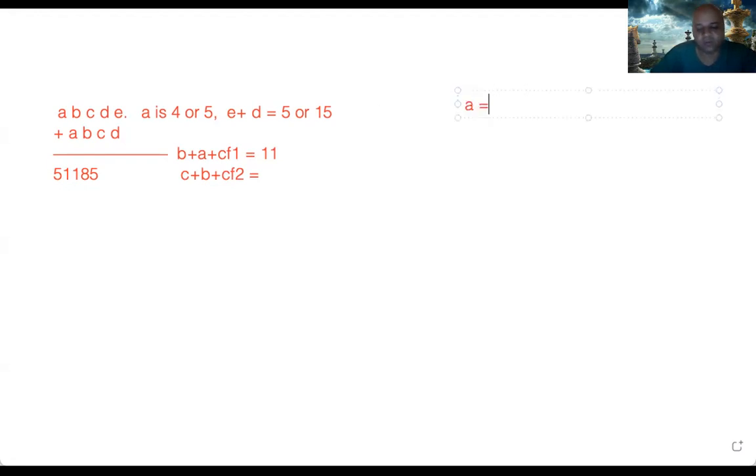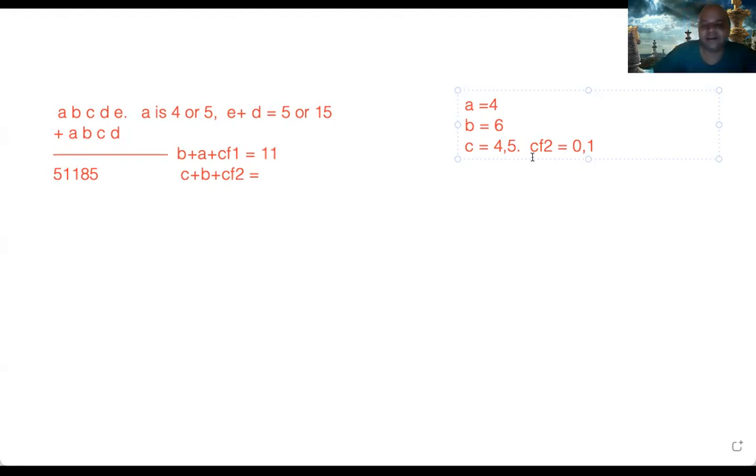So A is equal to 4, B is equal to 6 most likely, and C plus B plus carry forward is equal to 11. So C can be either 4 or it can be 5, depending on whether CF2 is 0 or 1. Carry forward can only be 0 or 1, correct? Yes, sir.